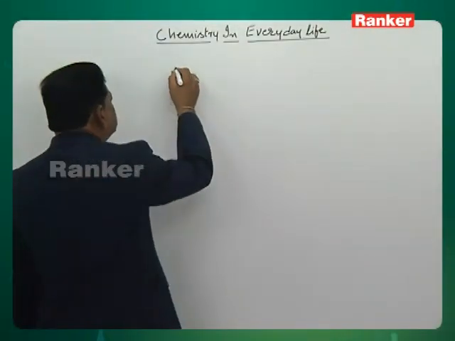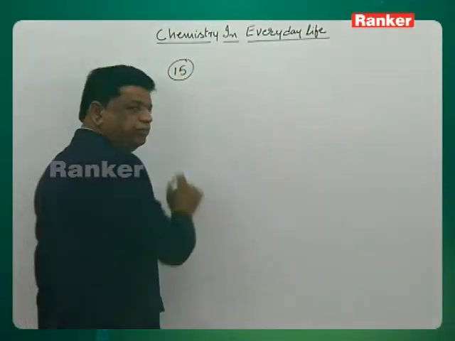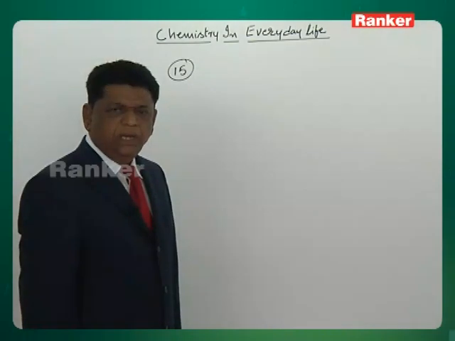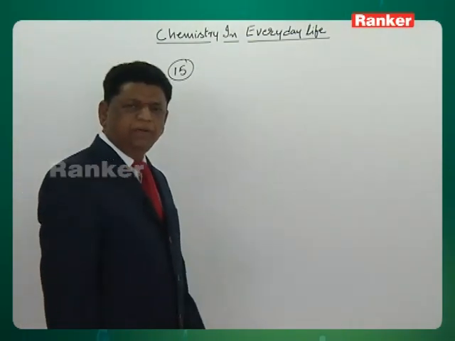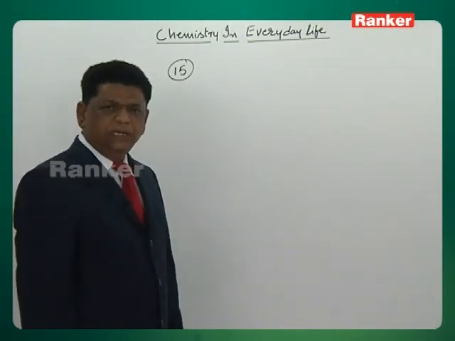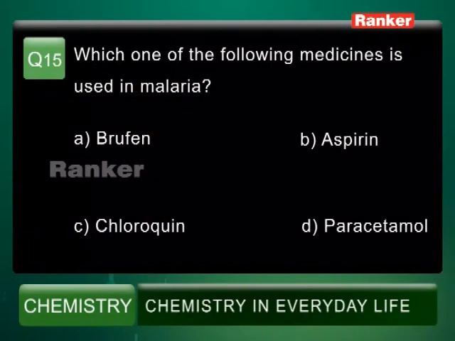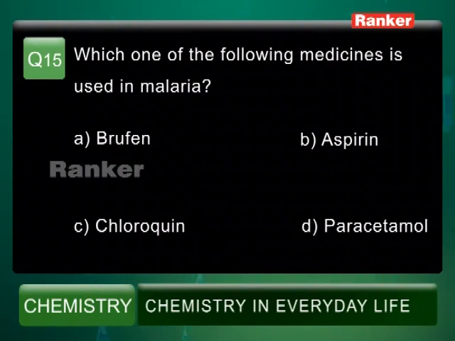Let's go to question number 15. Which one of the following medicines is used in malaria? Malaria is a disease propagated through mosquito bites. So we are using one medicine, and it is asking what that medicine is. Option A brufen. Brufen is an analgesic drug. Option B aspirin is also an analgesic drug.